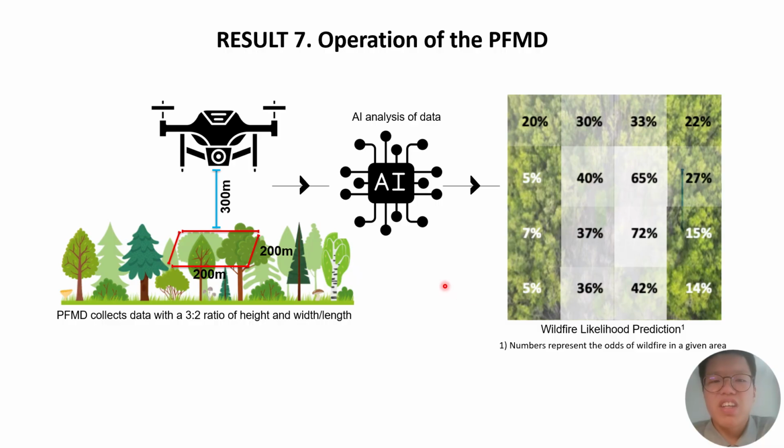Since the AI model was trained with a sensor placed 30 centimeters above the leaves arranged in a 20 x 20 centimeter square, a ratio of 3 to 2 from height of drone to width measured would be ideal for measuring fluorescence. For example, when measuring an area of 200 times 200 meters, the drone would be 300 meters high in the sky. The AI would then predict odds of wildfire in each area.